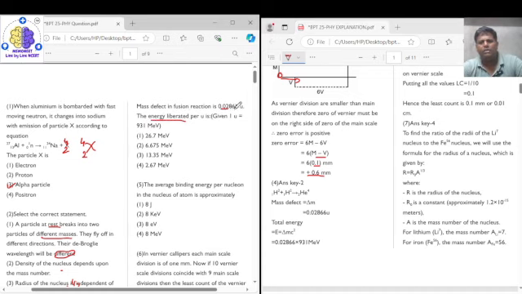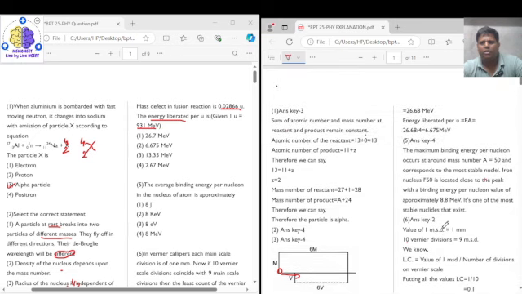If this is the mass defect, you simply multiply it with 931 mega electron volt as given in the question, and you will get the answer. Simply multiplying 0.02866 with 931 mega electron volt, the answer is 26.675 mega electron volt. So the correct answer for question number 4 is option 2, 26.675 mega electron volt. Simply multiplying this quantity with 931 mega electron volt will give you the answer.